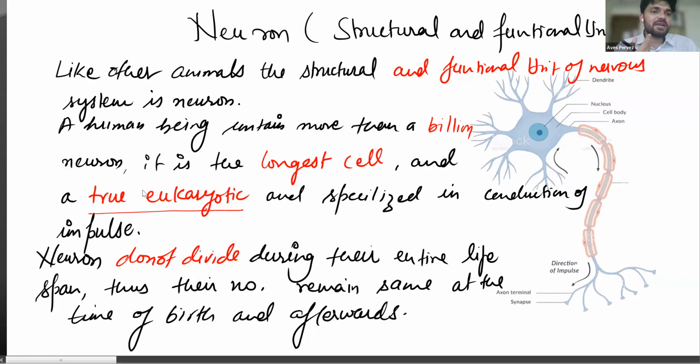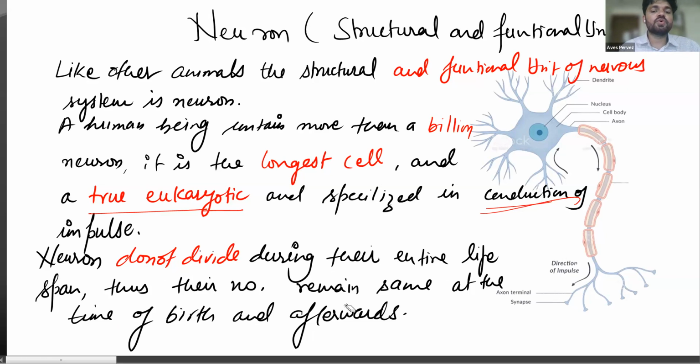It is not prokaryotic, where there is no nucleus, no Golgi bodies, no endoplasmic reticulum. Here the membrane-bound organelles are present. So it is very good and specialized in conduction. It has a specialized structure. It can especially conduct impulses. Moreover, neurons do not divide during the entire life span.